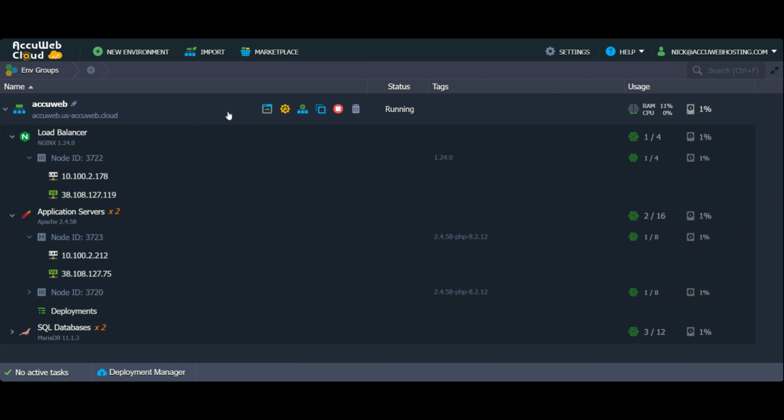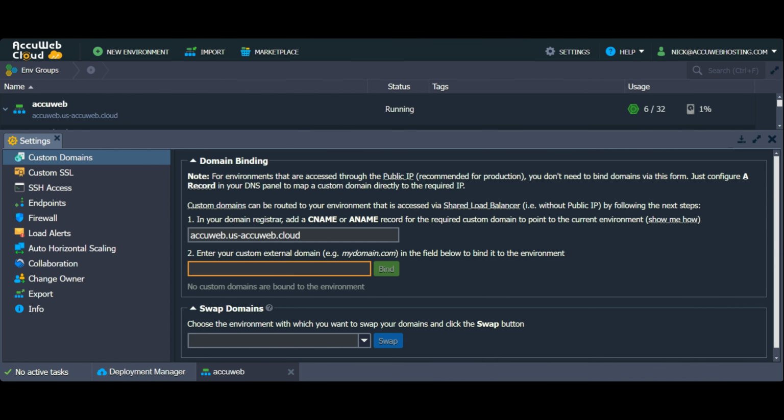Go to the environment and click on the settings icon. Once you click on it, the settings window will open at the bottom of the screen. Go to Custom Domains and click on it. In the domain binding window, go to the second option and enter your custom external domain. Enter the domain which you want to bind with your environment, such as AccuWebTraining.com.